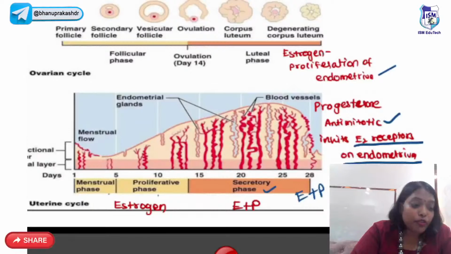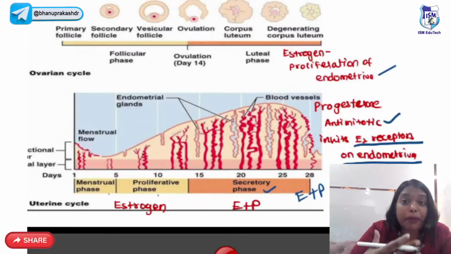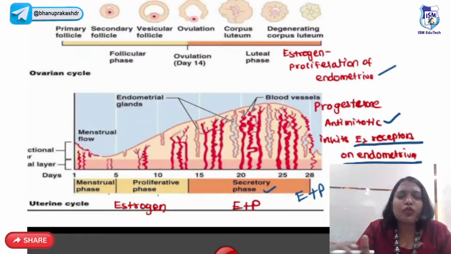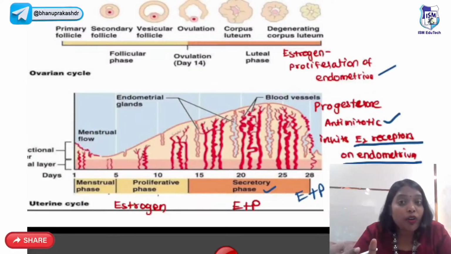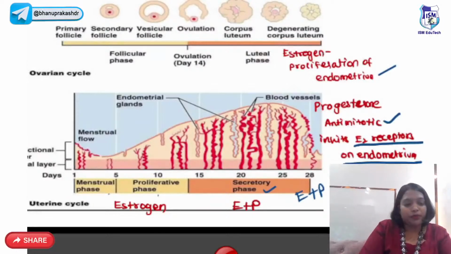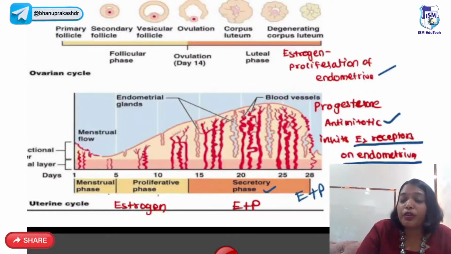I told you that progesterone is a dominant pati. So it will slap estrogen and tell, chup, no more growth. So whenever estrogen is a villain, who comes as a hero? Progesterone comes as a hero. Right? So whenever you are giving estrogen and progesterone together, it is mainly the progesterone which is going to take over and act like a savior.